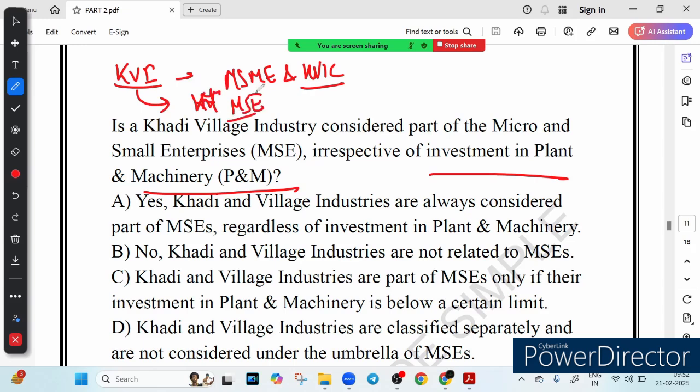So a special government scheme you might have heard like PMEGP. What is PMEGP? Prime Minister Employment Guarantee Program. And you might have heard of Spurthi. What is Spurthi? Let me show you.